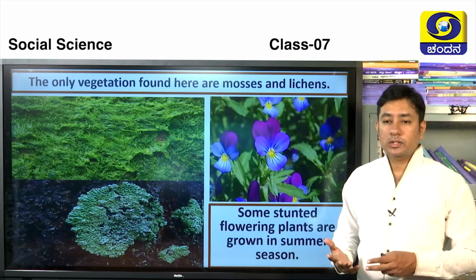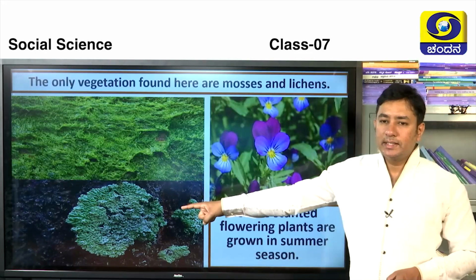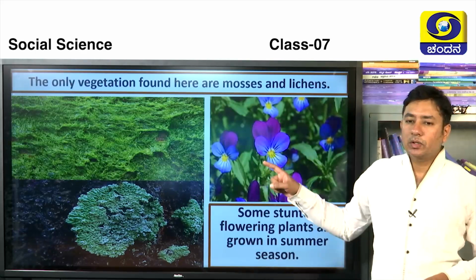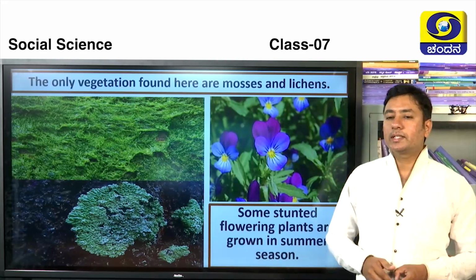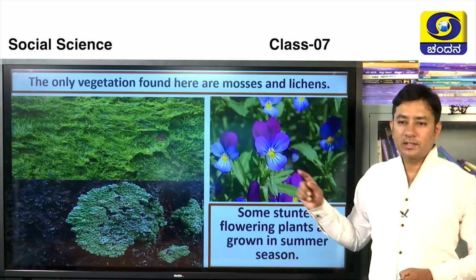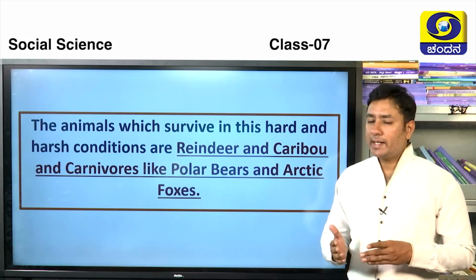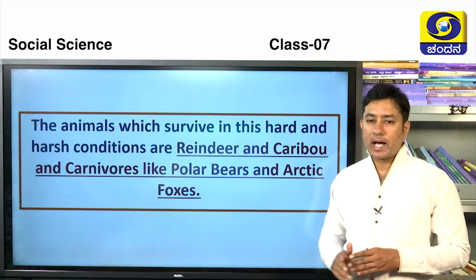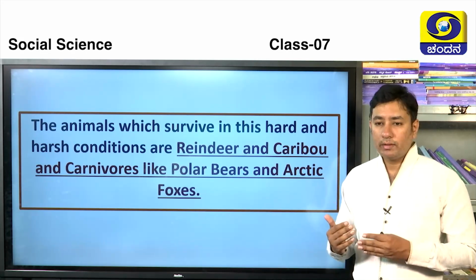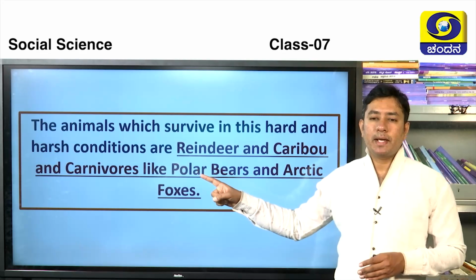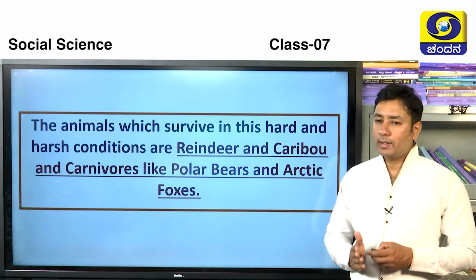How do the mosses look like? See, this is moss, and an example of moss is lichens. There are also small orchids, that is flowers which blossom here during the summer season. Nice. The animals we find here are very few. The herbivorous animals are reindeer and caribou. Carnivorous animals are polar bears and Arctic foxes. Such animals we can see abundantly here.